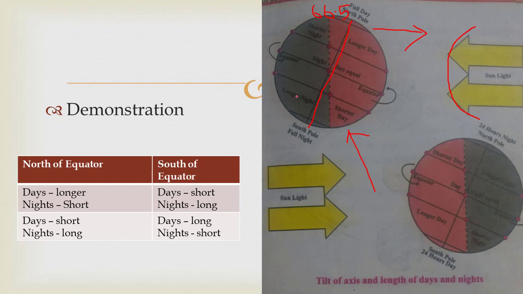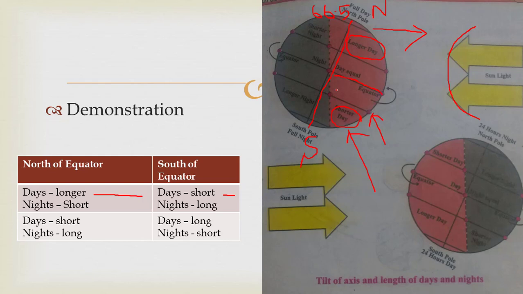So this would happen, look at this, at the north of equator days are longer, and at the south of equator days are short. So look at this phenomenon. This is the north of equator, this is equator, and this portion is north and this is south. So north of equator experiences longer days while south of equator experiences shorter days. So likewise nights are short in this and nights are long in south of equator.